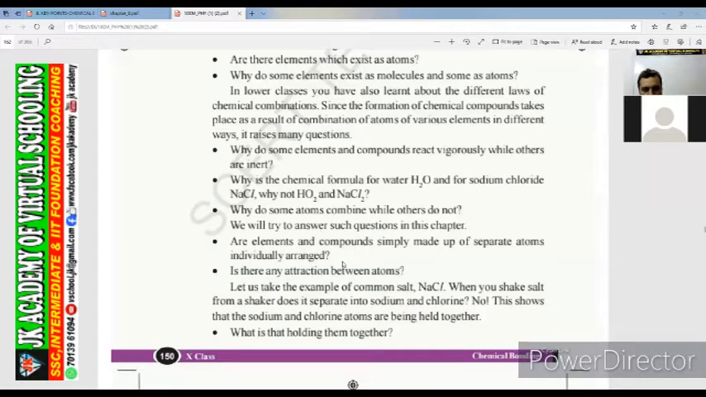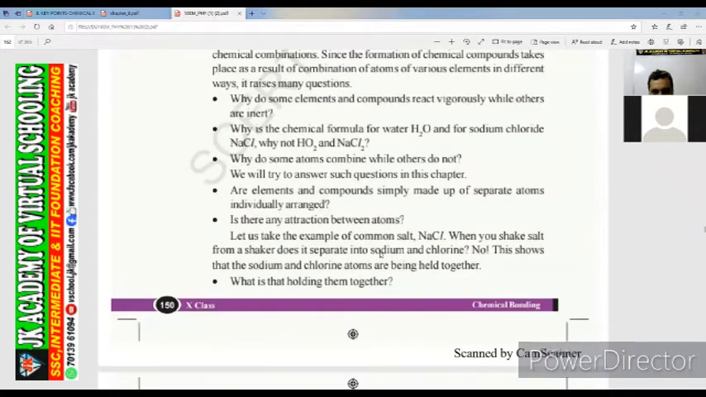Why do some atoms combine while others do not? These questions you will get in MCQs or when you go for competitive exams. These kinds of questions will be asked. So you have to remember, and whatever is given in the textbook, you have to know the answers to all of these. Are elements and compounds simply made up of separate atoms individually?